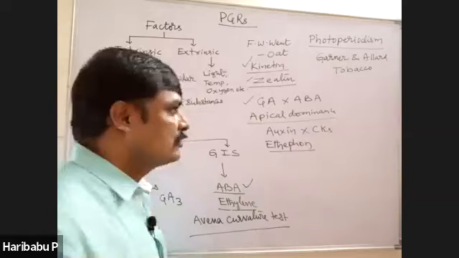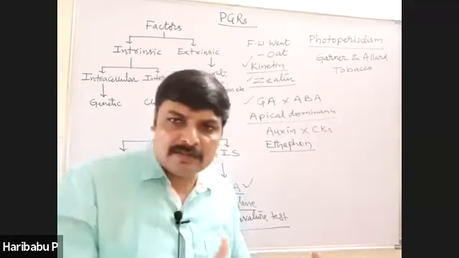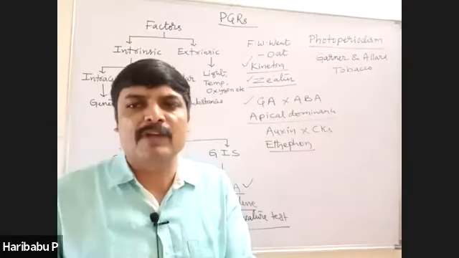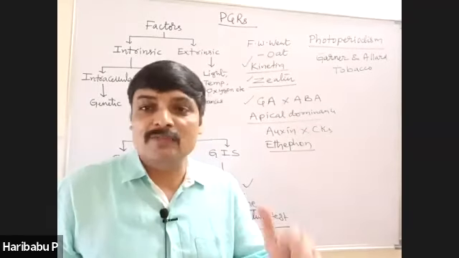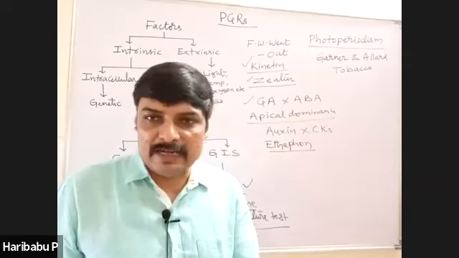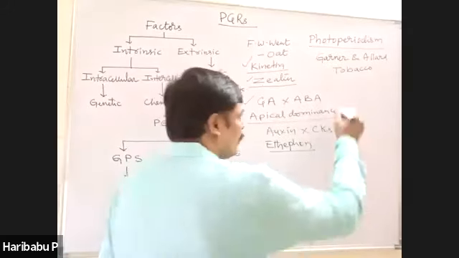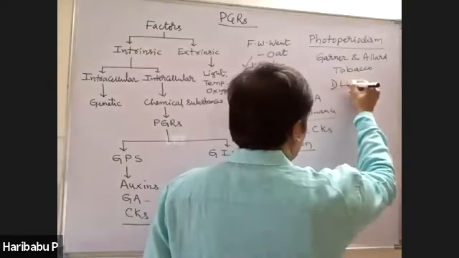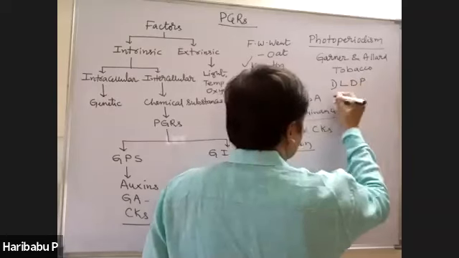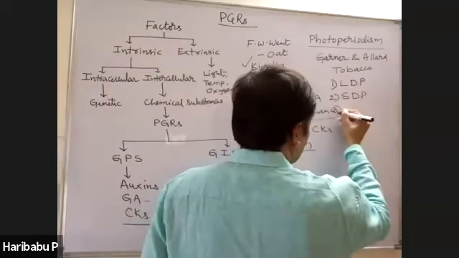Some plants require more photoperiod, some plants require less photoperiod for flowering. Based on the photoperiod requirement, in comparison with the critical day length, the plants are divided into three types, namely long day plants, short day plants, and day neutral plants.